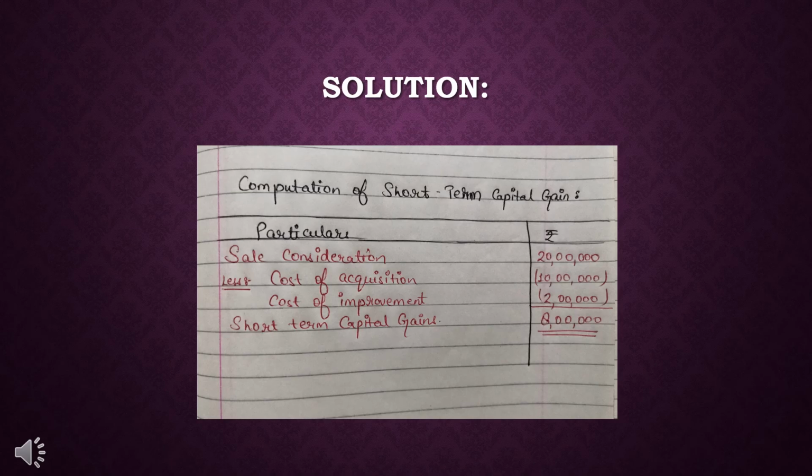So this is the short-term capital gain which will be taxable under the capital gain head. Isn't it an easy solution for you? Comparatively, if we compare it with the long-term capital gain, it is one of the easiest. Here you don't have to calculate the indexed cost and then deduct it from the sale consideration. So it's a very easy thing. If this question came in your exam, you can easily solve it.